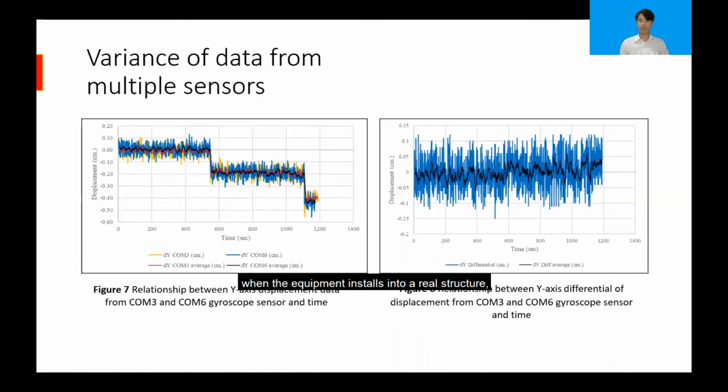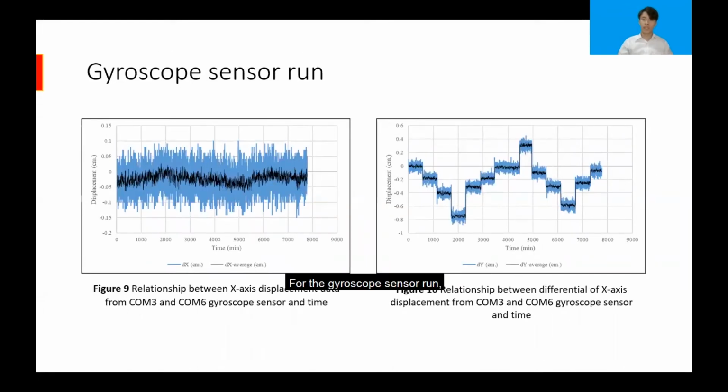The purpose of this experiment is to simulate the system of gyroscope sensors. When the equipment is installed in a real structure, each column in the structure requires one gyroscope sensor to deliver the most accurate displacement of a building, which means that in the building there are two or more gyroscope sensors. As you can see, the black line is the trend line of the COM6 gyroscope sensor displacement, and the red line is the trend line of the displacement from the COM3 gyroscope sensor. Both trend lines are going in the same direction. After calculating the differential of displacement from the COM3 and COM6 gyroscope sensors, as you can see in figure 8, the average of the differential is equal to 0.01 centimeter.